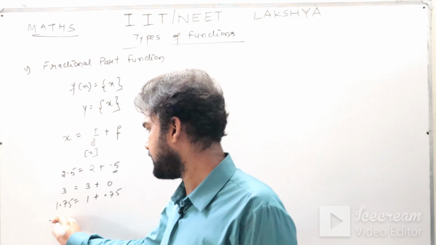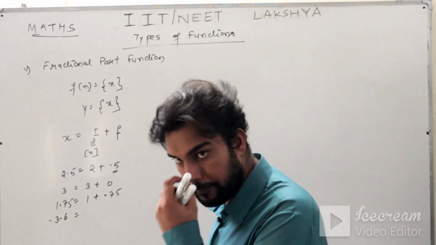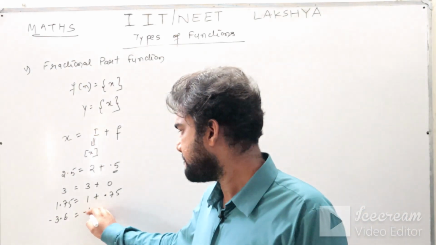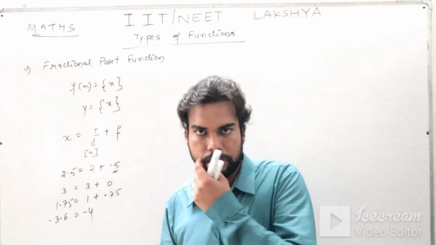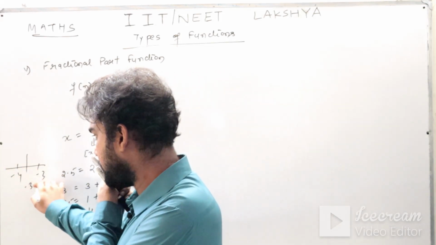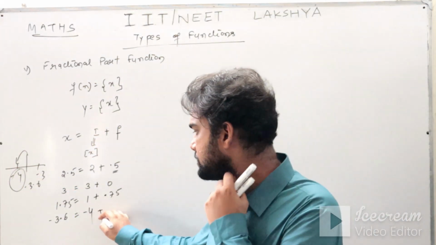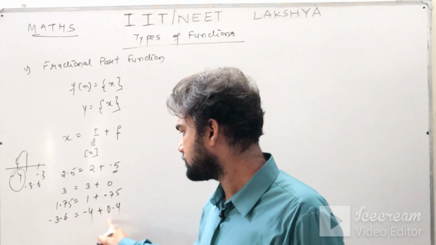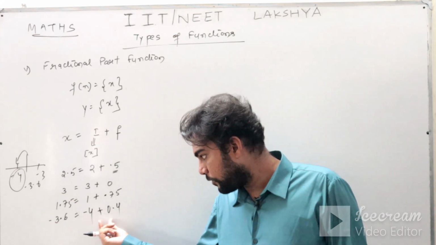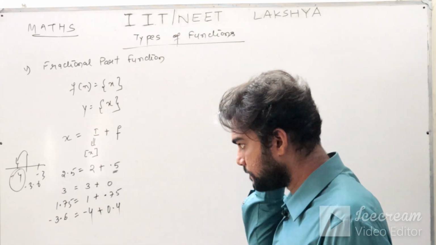Let us say you are having minus 3.6. What is the greatest integer function of minus 3.6? Minus 4, not minus 3, minus 4. Check your number line. This is minus 4, minus 3, here is minus 3.6, so it is minus 4. And what is the remaining part? 0.4, not 0.6, 0.4. Because from minus 4 when you add 0.4 you get minus 3.6. I hope this is clear to you.